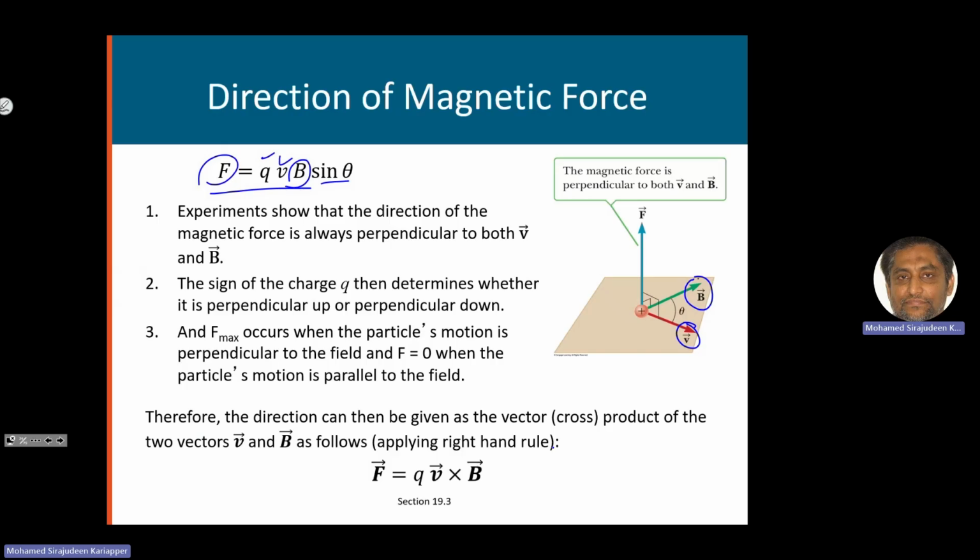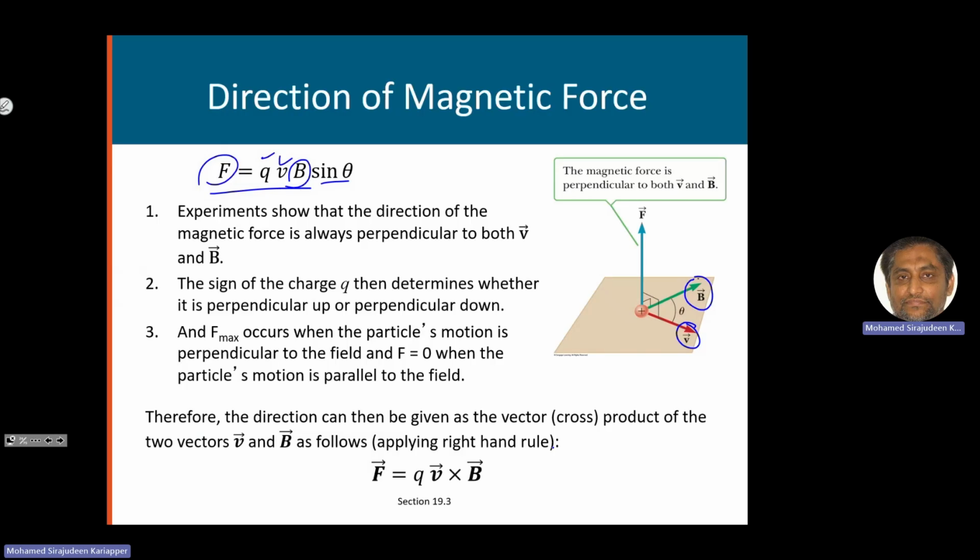If I say V and B are in a horizontal plane, the magnetic force can be either up or down. Both are perpendicular, right? If the force is this way, it is perpendicular to both the magnetic field and the velocity. If it is down also, it is perpendicular to the velocity and the magnetic field. Which is the correct direction? Is it up or down?